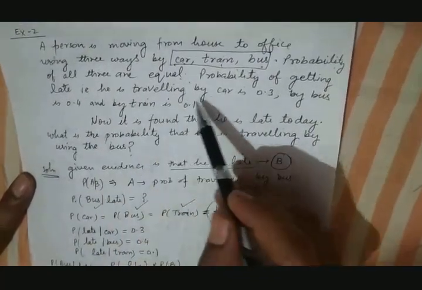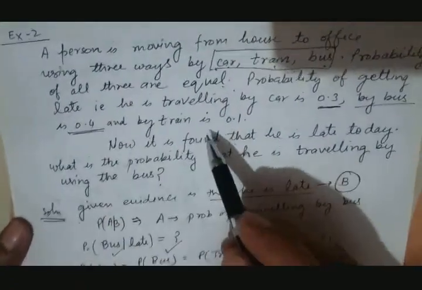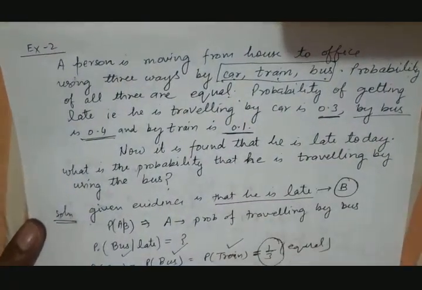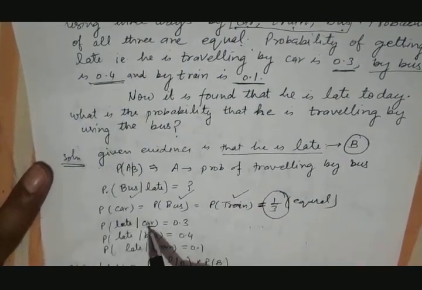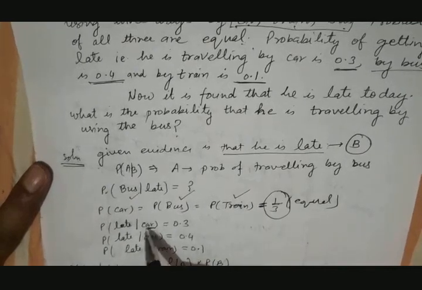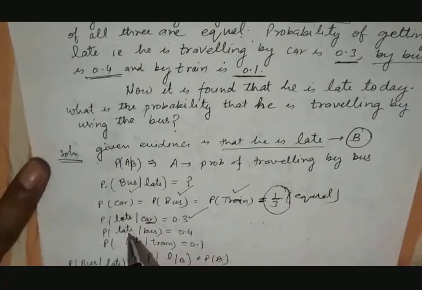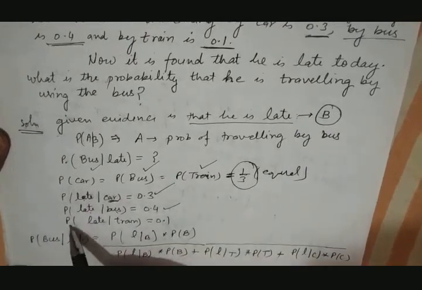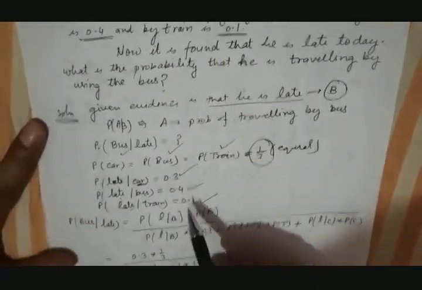The probability of getting late given that he is traveling by car is 0.3. If he is traveling by bus, the probability of getting late is 0.4. If he is traveling by train, the probability of getting late is 0.1. So basically, the probability of getting late, provided that he is traveling by car, is a conditional probability. Just see here the application of conditional probability: late given car is 0.3, late given bus is 0.4, and late given train is 0.1. So all these three are given over here.